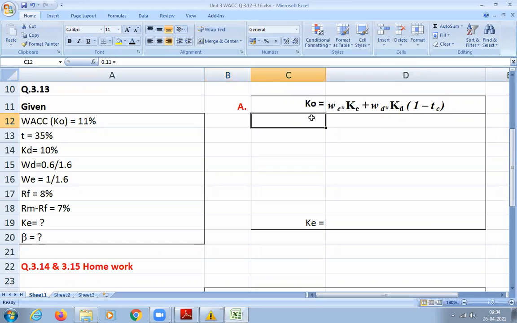So let us substitute now. The weighted average cost of capital is 11%, that is 0.11.